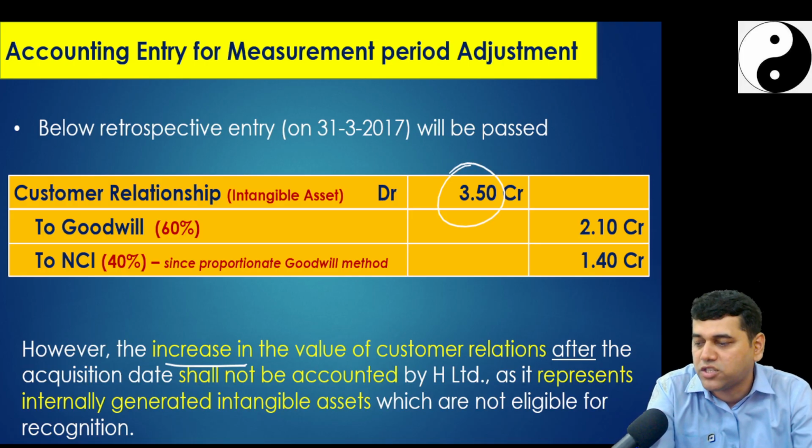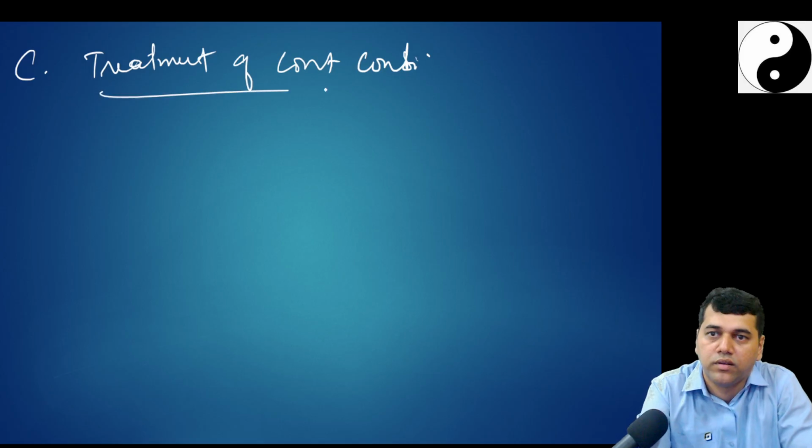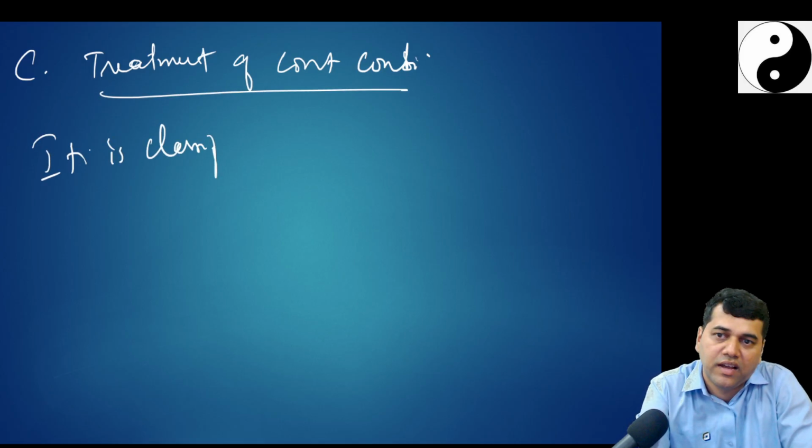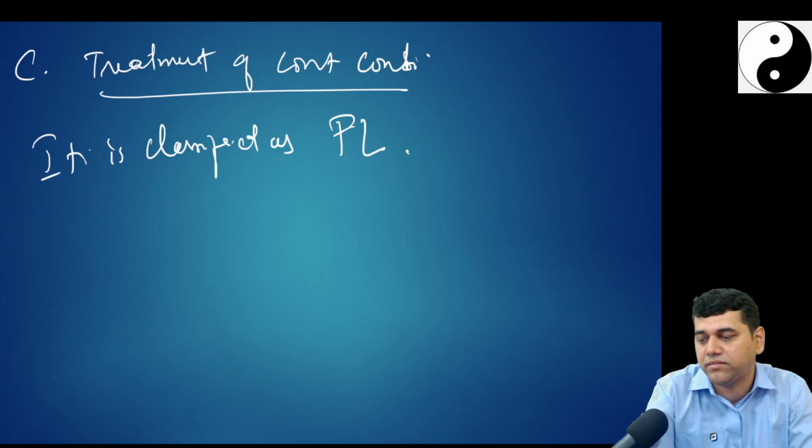Okay, and the last part of the question, treatment of the contingent consideration. It is classified as what? Financial liability.